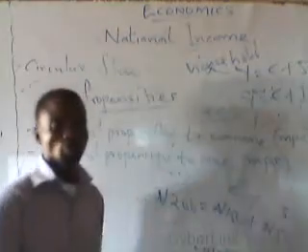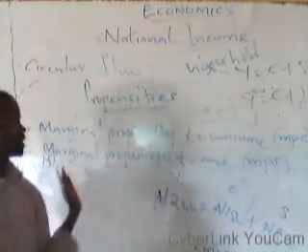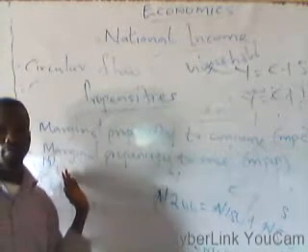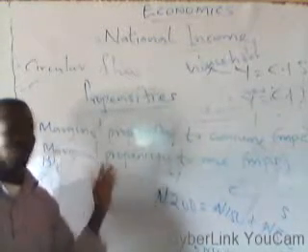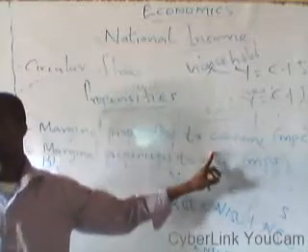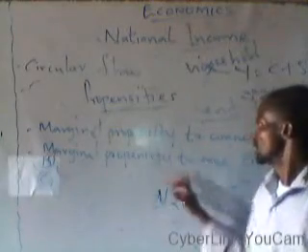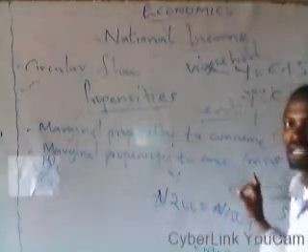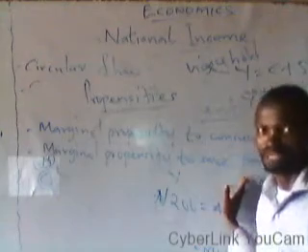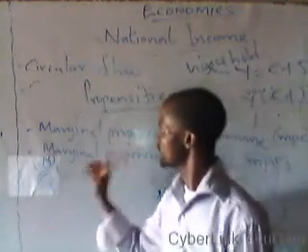We have marginal propensity to consume, generally known as MPC, and marginal propensity to save, which is called MPS. We shall now look at these one after the other.